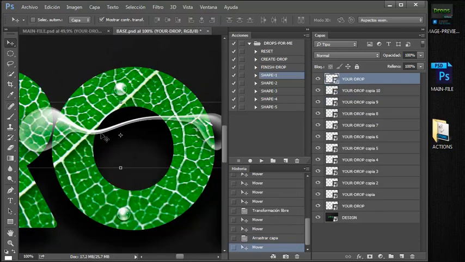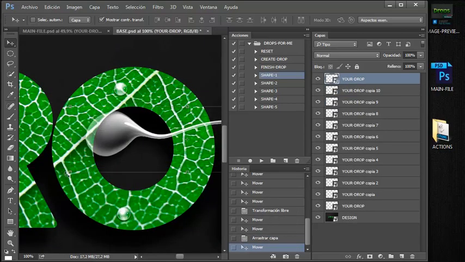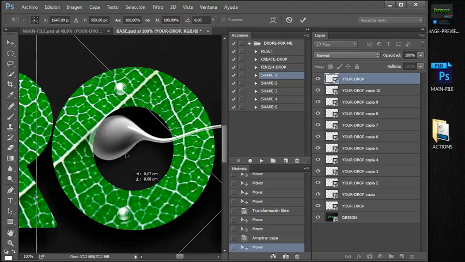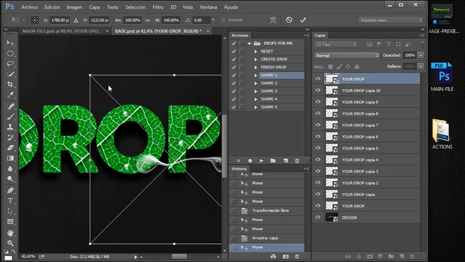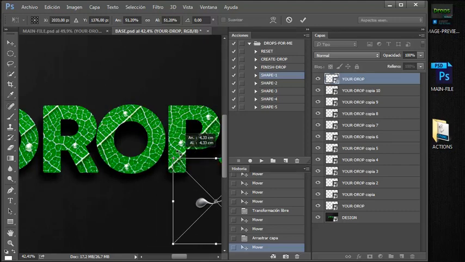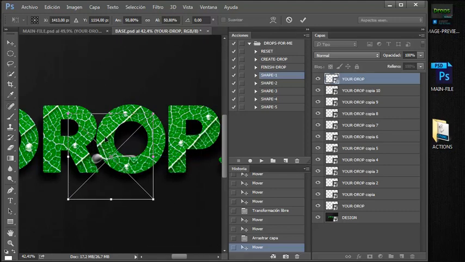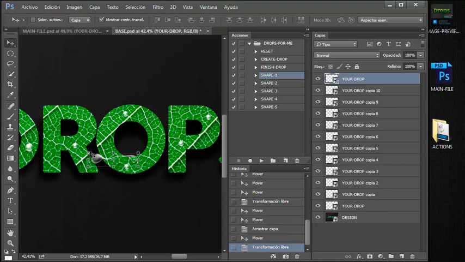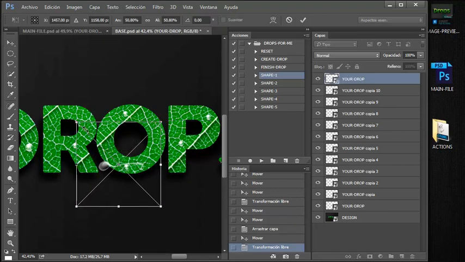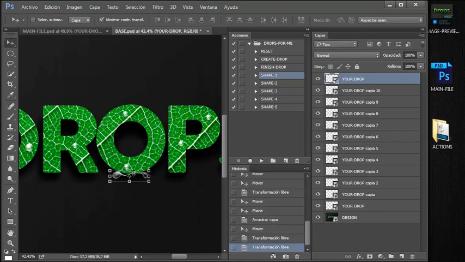and place it in whatever place you want, and in that way you can play with this if you like. Something like this. I think it's too big, so something like this.